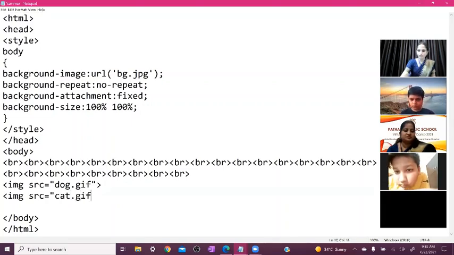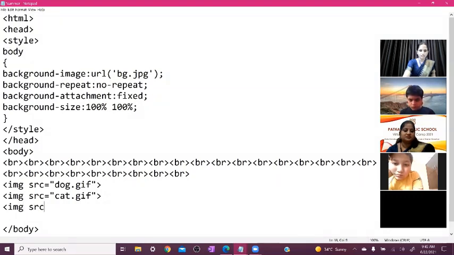cat.gif. Now you can close the inverted comma and you can close the angular bracket here. Okay. Now one more character is cat. So again you can write down here img src is equal to, and between inverted comma you can write down here rat.gif. Then inverted comma close and your angular bracket close.